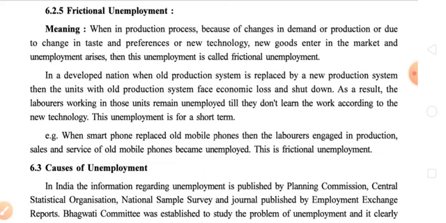So it may happen that once the production process has been carried out for a particular number of units, then when the demand changes, the whole stock of that particular good becomes unusable and we have to change. So first of all, the main reason for frictional unemployment is